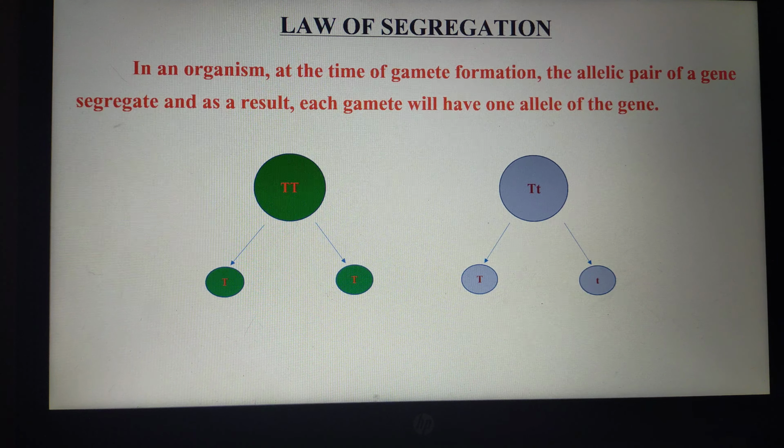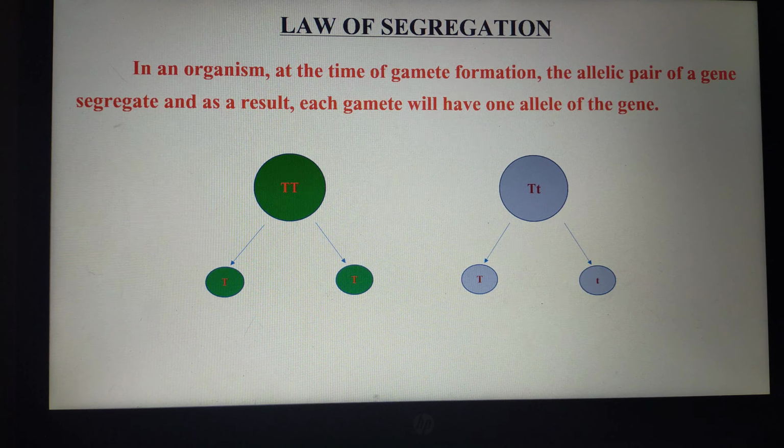That doesn't matter. Here, what we have to consider is, during the gamete formation, the alleles will separate out or sort out or segregate, and as a result, each gamete will have only one allele. So this is a very important law, what we call the law of segregation.